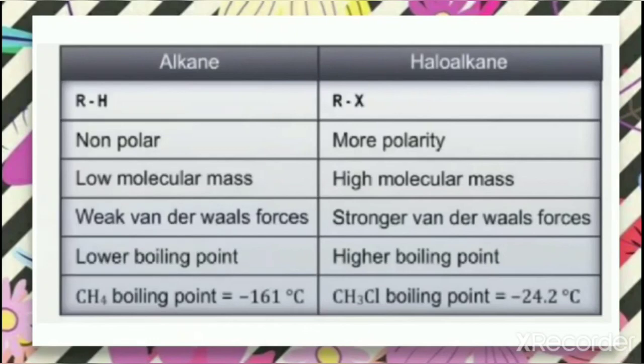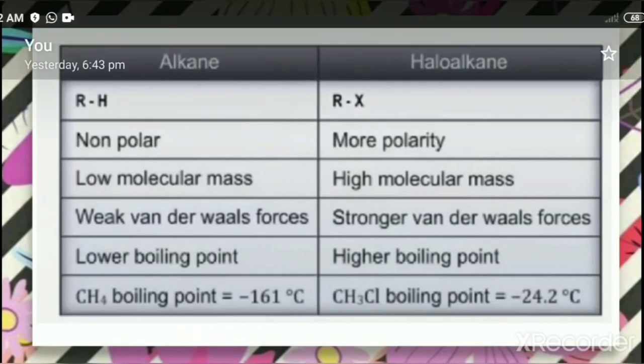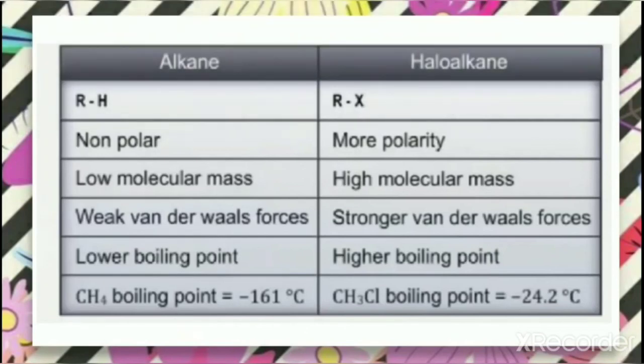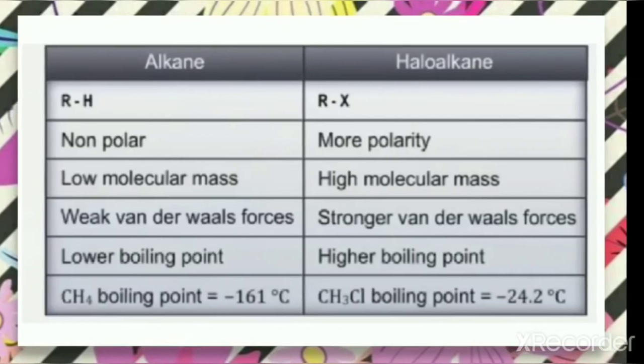And in alkane there are weak van der Waals forces, but in the case of haloalkane, stronger van der Waals forces. Alkanes have low boiling point. Haloalkanes have high boiling point, and the example is given here. Boiling point of methane is given and boiling point of chloromethane is given here. So this is a comparative study between alkane and haloalkane.